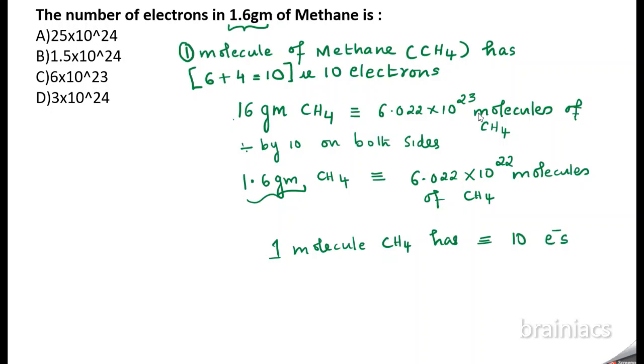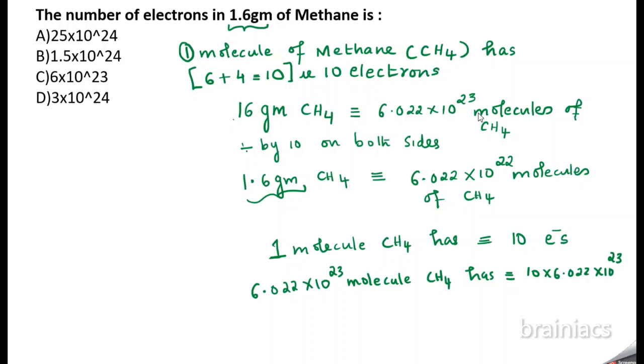So 6.022 into 10 power 22 molecules of CH4 has, multiplying by 6.022 into 10 power 22, the same value on the RHS also. So this will become 10 into 6.022 into 10 power 22. Here I have made a mistake.